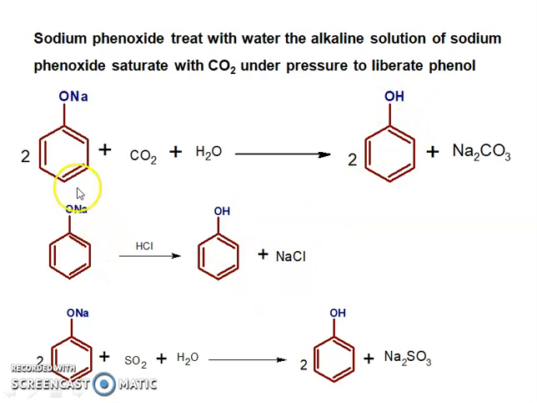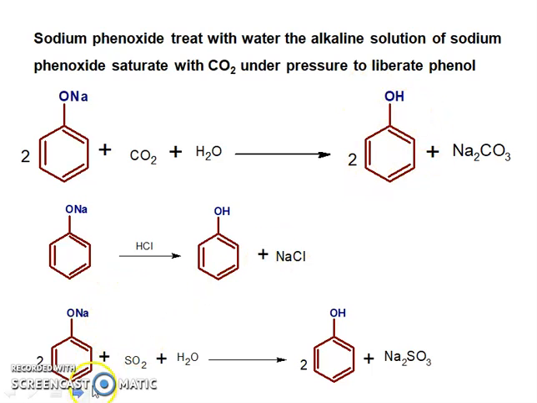Similarly, the sodium phenoxide easily gives the phenol by taking in hydrochloric acid to get the corresponding phenols. This is another method: the sodium phenoxide, the intermediate from these reactions, is treated with CO2 and water to get the corresponding phenols.